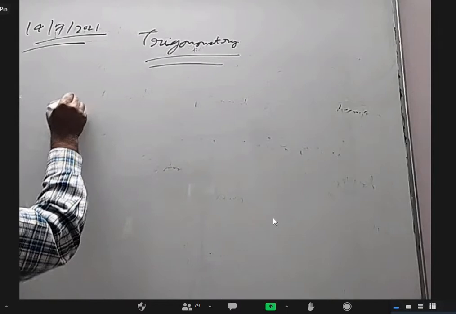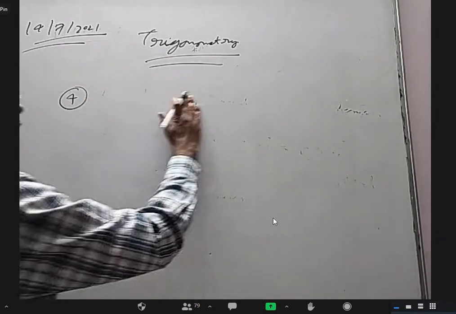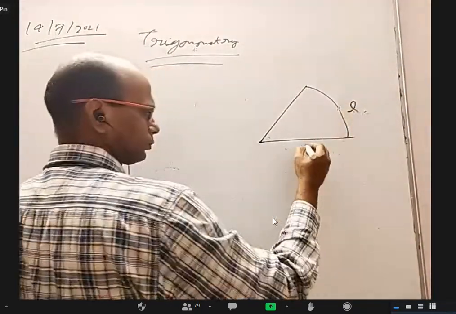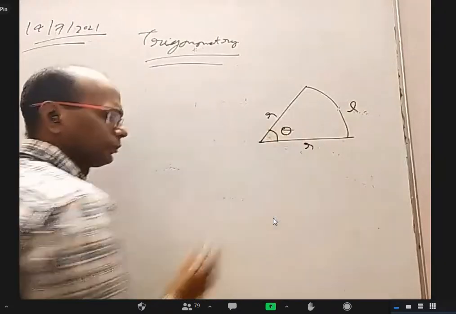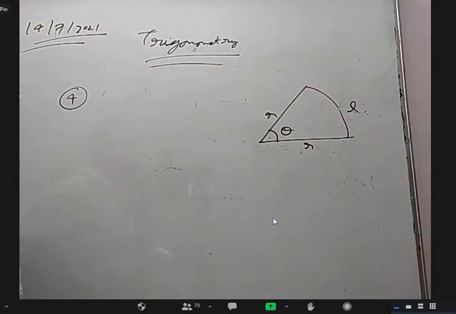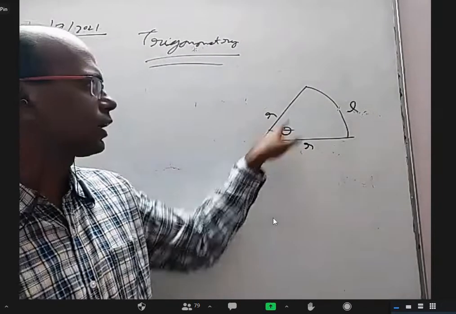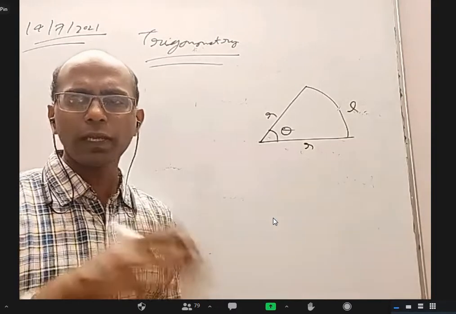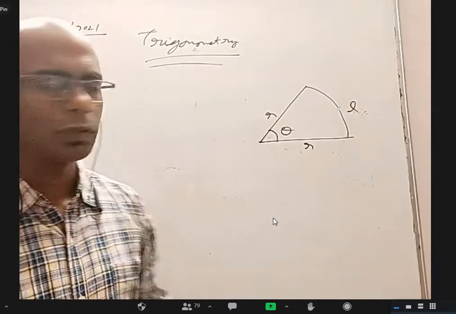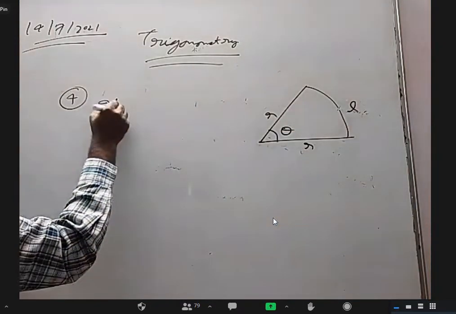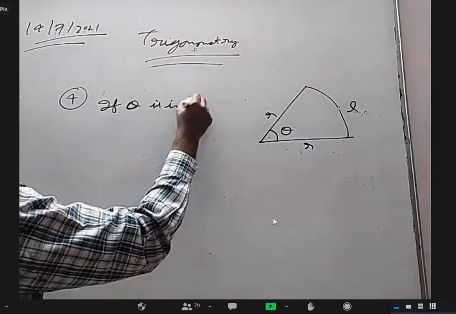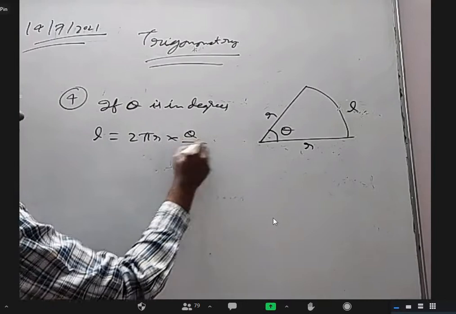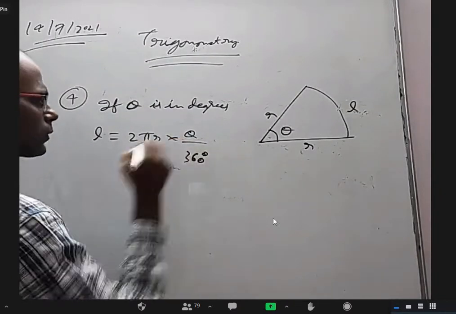Before that, fourth point, if there is a sector, this is L, this is R, and this is theta. In school level, if there is a sector and theta is given in degrees to you and radius is given, how will you find this length? 2 pi r into theta by 360. Right? So, if theta is in degrees, then L is equal to 2 pi r into theta by 360 degrees.